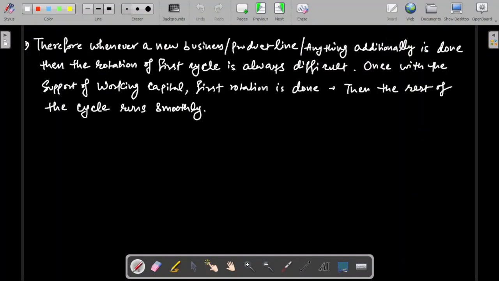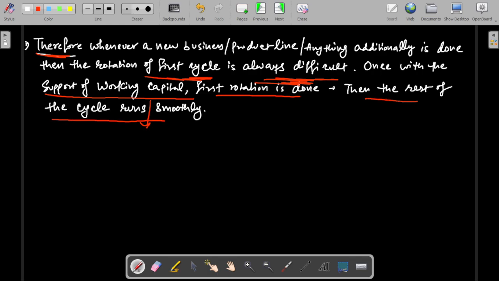So to simplify it, therefore we can say, whenever a new business or a product line or anything additionally is done, then the rotation of first operating cycle is always difficult. That you have understood by that example. Once with the support of working capital, that can be from promoters' own funds or from the funds of the banker as well, first rotation is done, then the rest of the cycle runs smoothly.